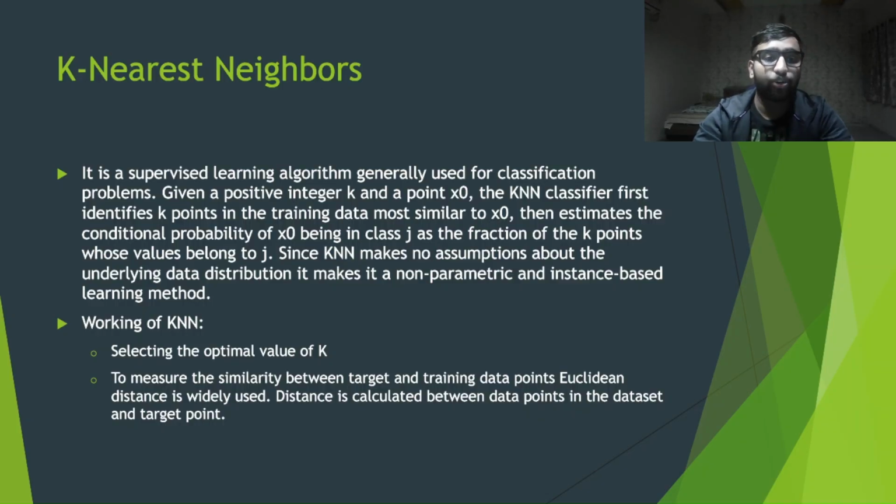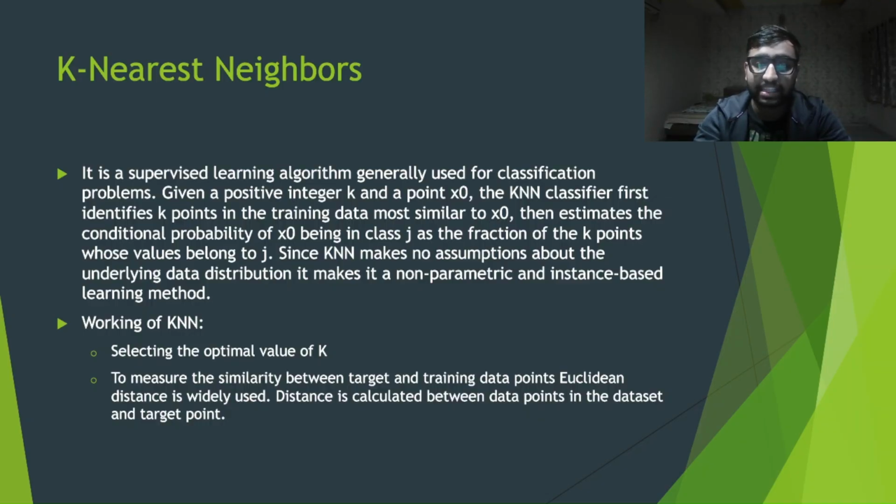So, as I told you, we find the k nearest neighbors to the given data point. To find the nearest neighbors, we use a distance metric. The particular distance metric we are using here is the Euclidean distance. The formula for calculating the Euclidean distance is the same as the formula for calculating the length of the hypotenuse of a right angled triangle. So the distance metric for KNN is the Euclidean distance, which is used to find the distance between the target and all the training data set points,